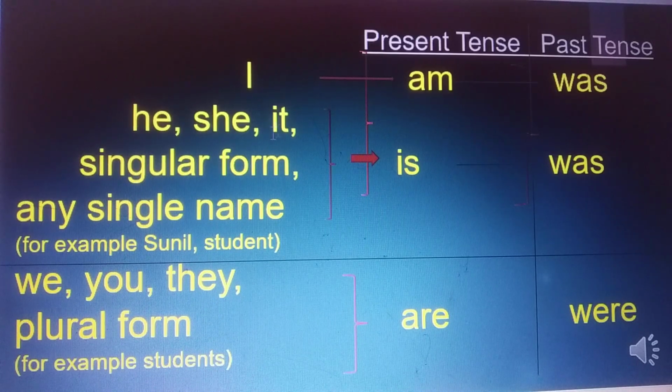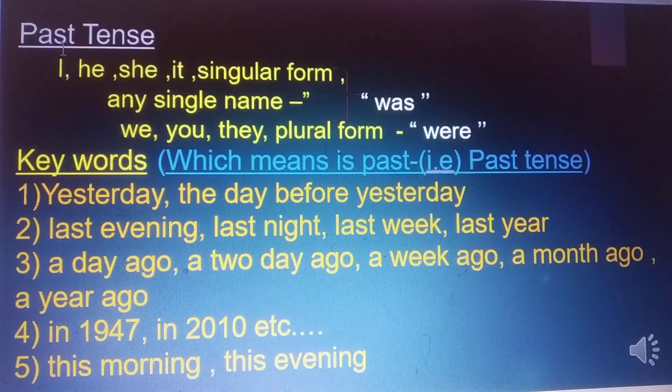The same way he, she, it, singular form, any singular name, any single name. For example, Sunil, student. In present tense is and past tense is was. We, you, they, plural form. For example, students. In present tense are, in past tense were. In past tense, I, he, she, it, singular form, any single name, was. We, you, they, plural form, were.